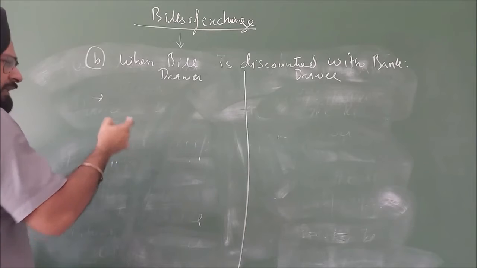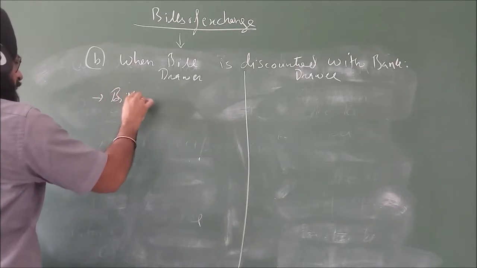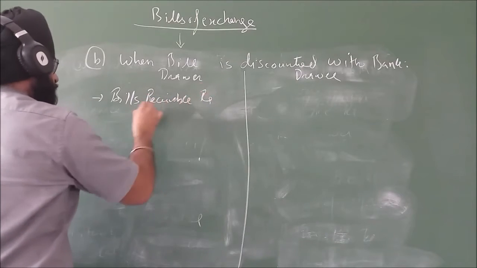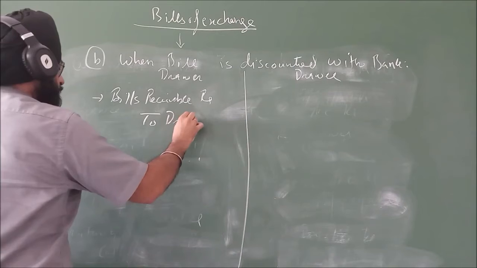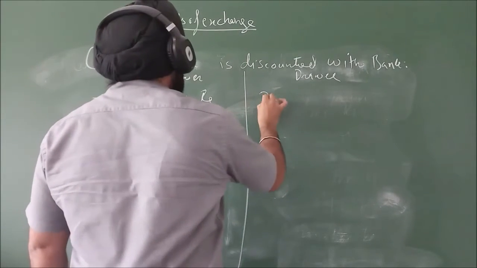Then what entry do you pass? Sale entry, purchase entry, you already know. First the bill is drawn: bills receivable account debit to drawee. The drawee will write the entry drawer to BP.